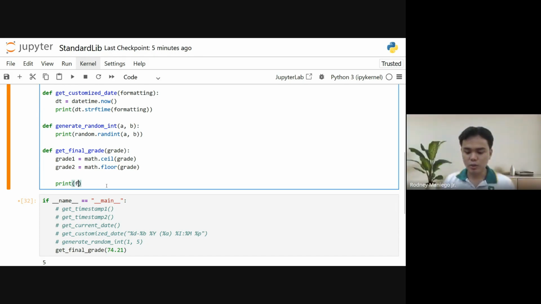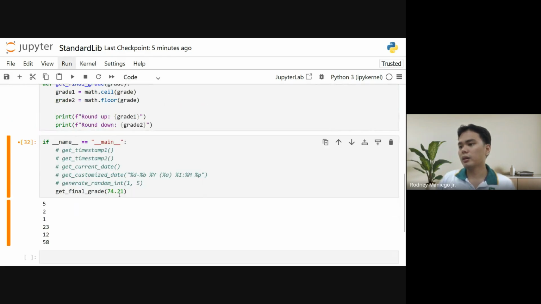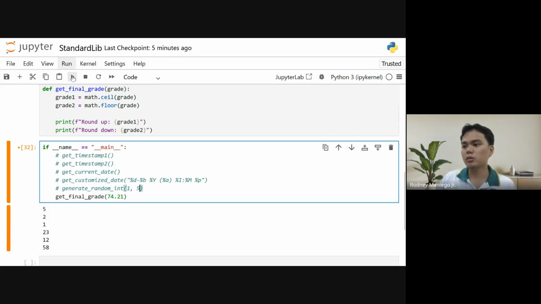Let's print this one, f-string. Round up, that's grade 1. Then round down, it's grade 2. Let's run this again and run this code.